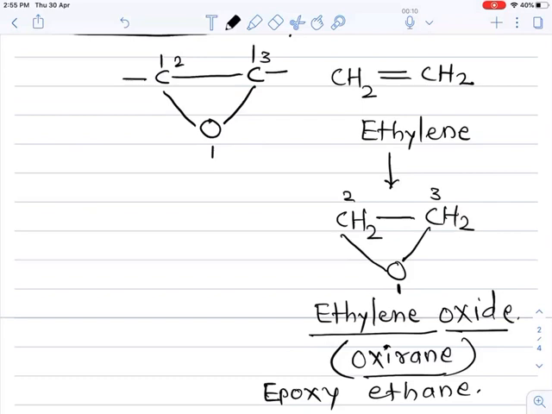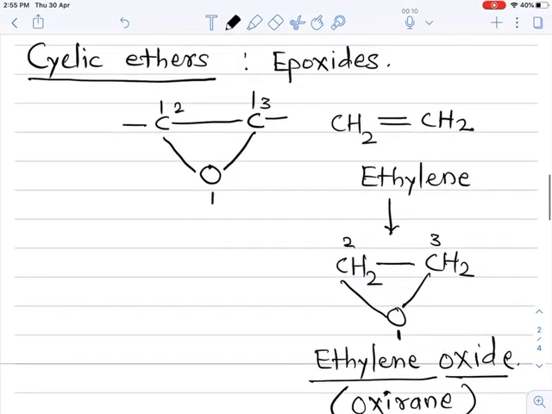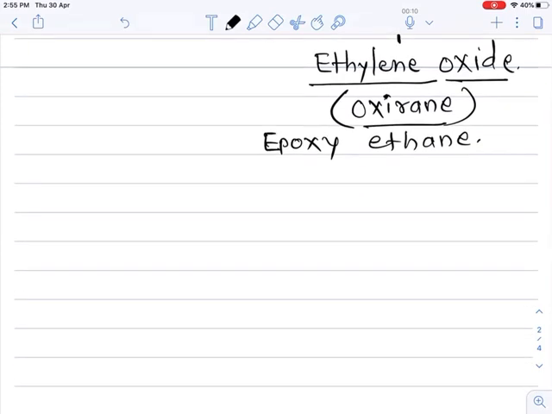Now let's see some more examples of ethylene oxide or epoxide ring containing compounds. If we take a three-membered ring or three-carbon containing compound in which this epoxy ring is present, that is oxirane.